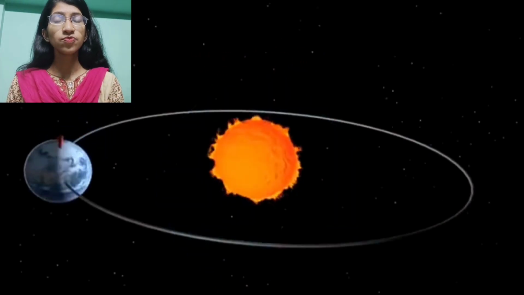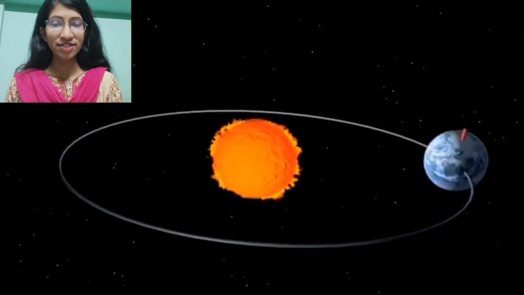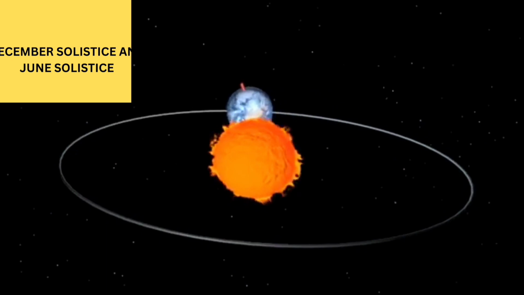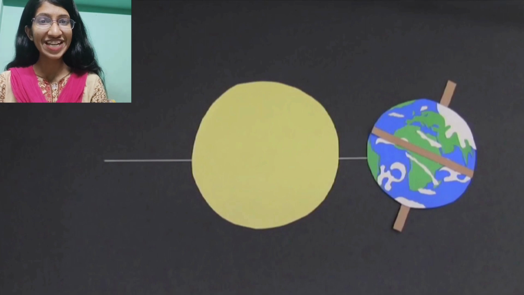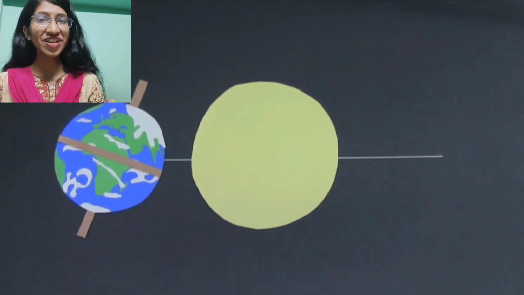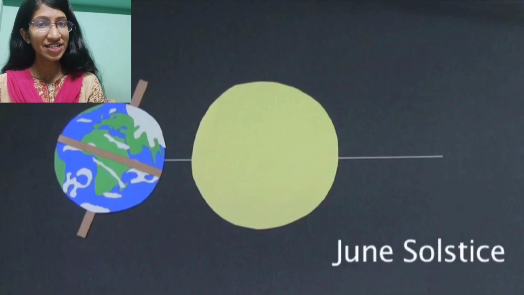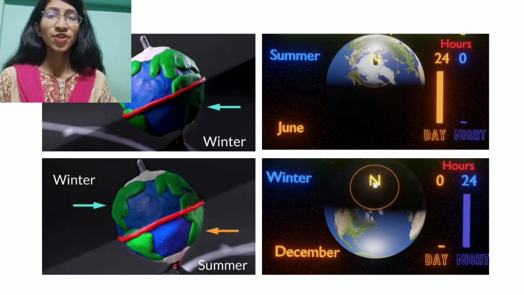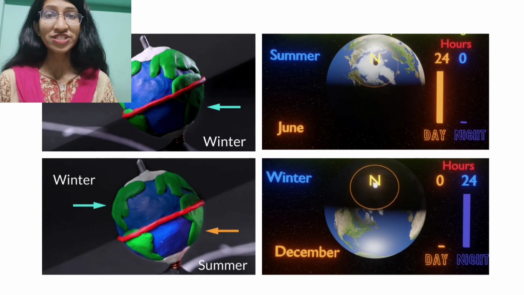We know the Earth moves around the Sun. It is tilted at 23.4 degrees and then it moves around the Sun, which causes seasons. In December, the southern hemisphere is inclined towards the Sun, receiving more sunlight and summer occurs there. On the other hand, in June, the northern hemisphere is inclined towards the Sun, receiving more sunlight and summer occurs there compared to the southern hemisphere. When summer occurs at a pole, it receives 24 hours of daylight and the opposite pole experiences 24 hours of darkness as the sun is not seen there.